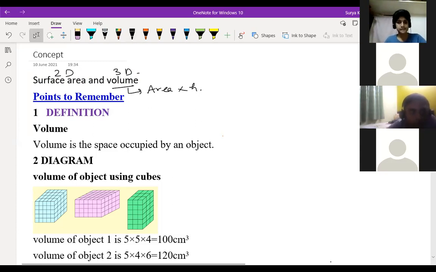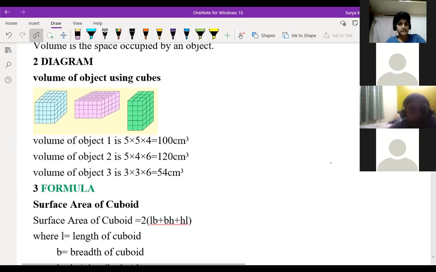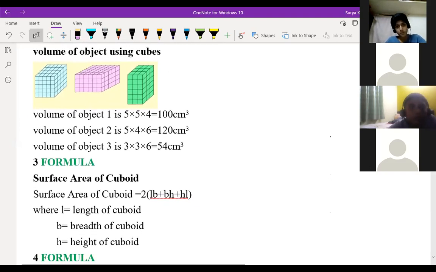Now, the first diagram: they are finding the volume of one object here. The length, breadth and height are given. Length is 5 centimeter, breadth is also 5 centimeter and height is 4 centimeter.